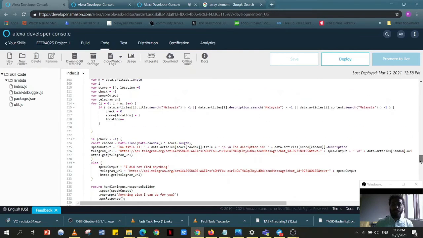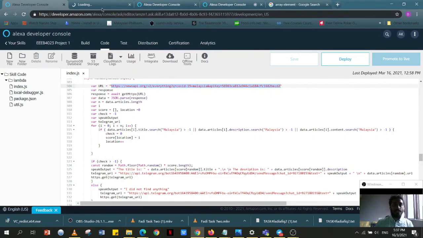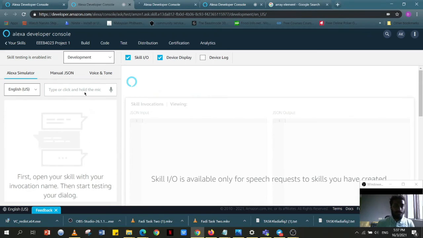So now I will test it out, so we can get a better view on how it works. Alright, first we will invoke the skill.